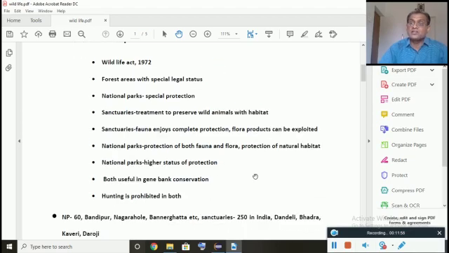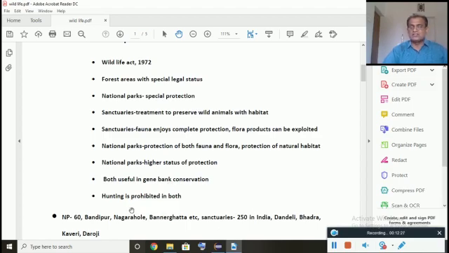So each and every species' genome, or the hereditary material, is very important. It is required for various genetic experiments, tissue culture experiments, and very importantly the biotechnology experiments. So genes should be stored. Preserving all the organisms, including the plants and animals, is nothing but the storage of genes. Therefore, by having national parks and sanctuaries, we can store the genes. So that is why they are nothing but gene banks.